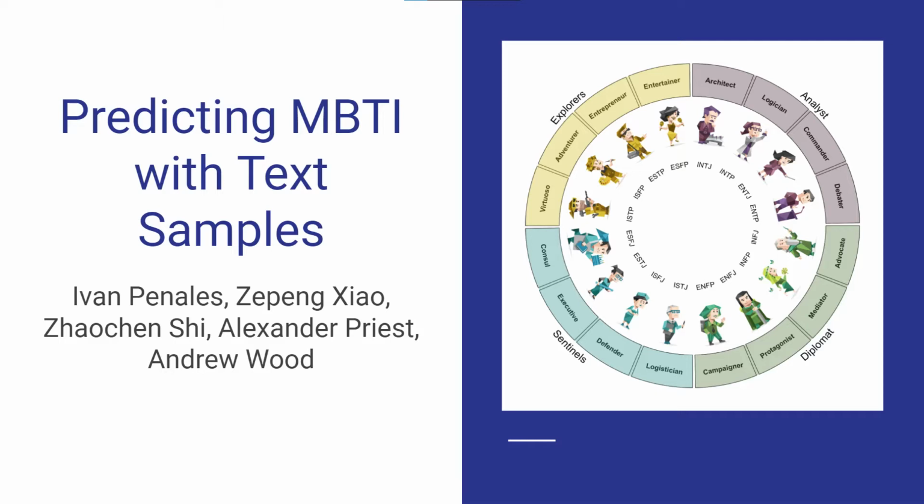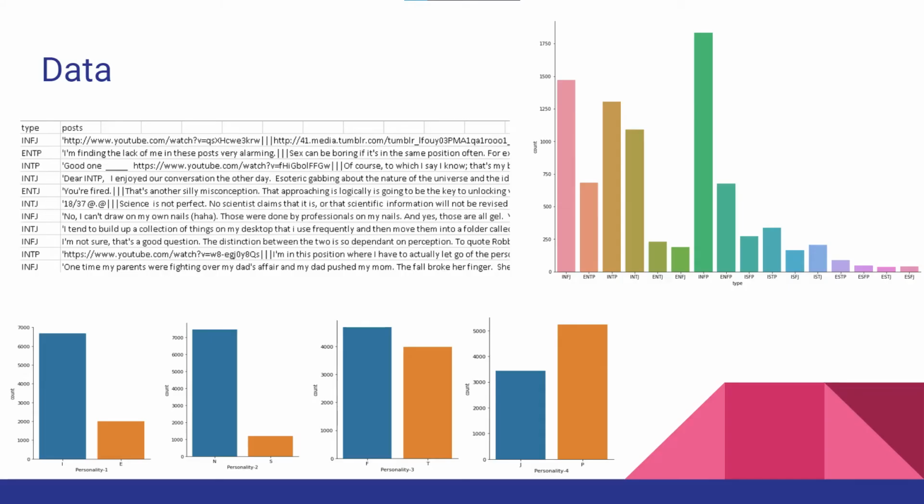By training various models to guess a person's result based on a sample of text written by them, we can gain insight into whether personality type has a meaningful correlation to a person's writing style. We used a Kaggle dataset containing over 8,600 rows. Each row is a collection of posts by a user to the Personality Cafe forum, labeled with their personality type.